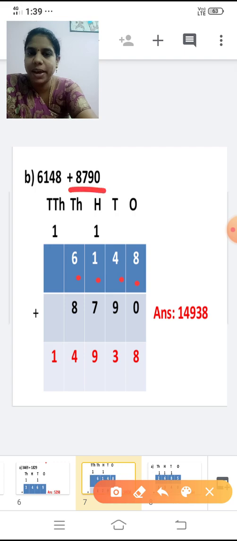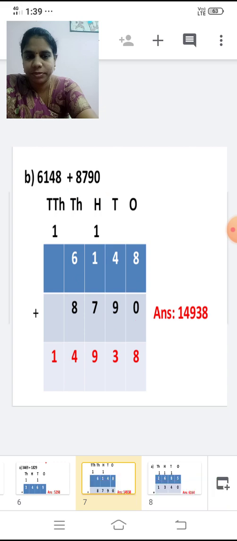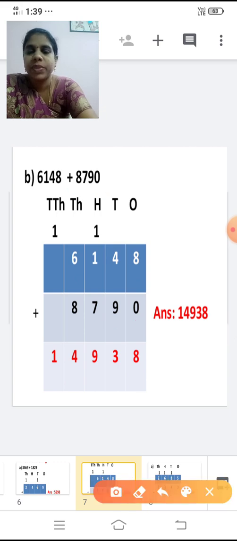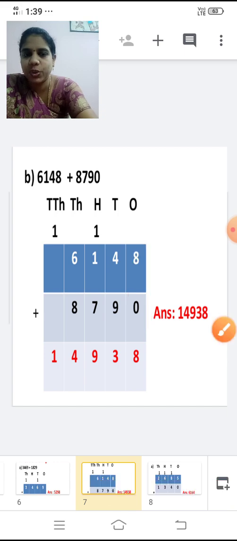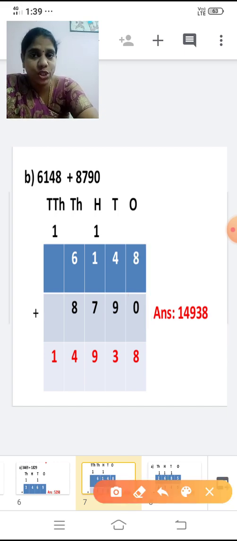Now take the second number, 8,790. 8,000, so 8 in the thousands place, 7 in the hundreds place, 9 in the tens place, and 0 in the ones place. Now shall we add this now? Tell me 8 plus 0. We are going to add the ones place. If you add 0 to any number, what will be the answer? The number will be the same. So 8 plus 0 is 8. Write down 8 here.